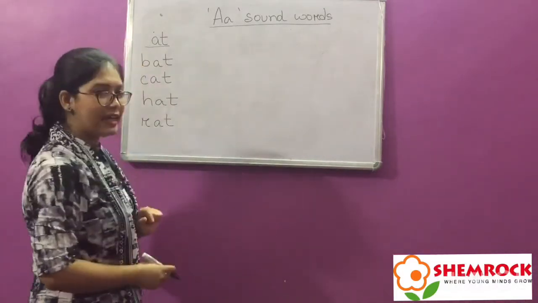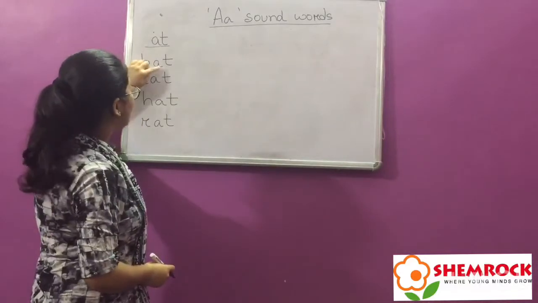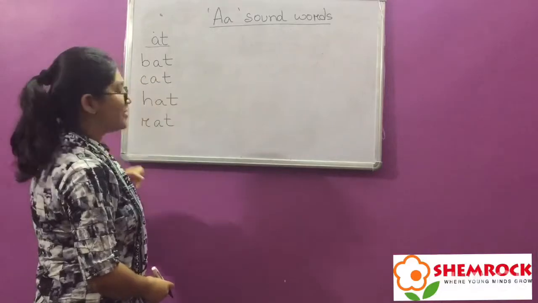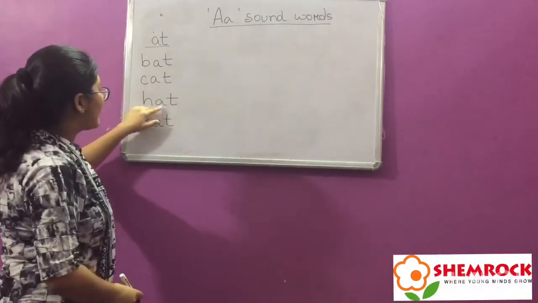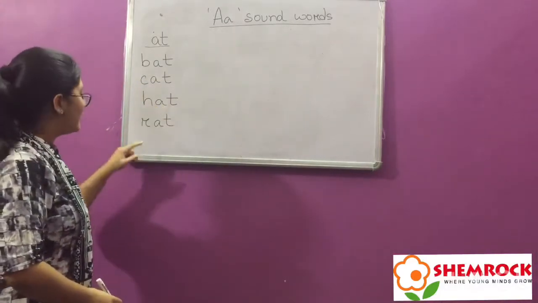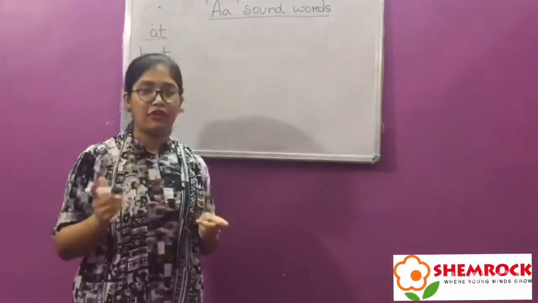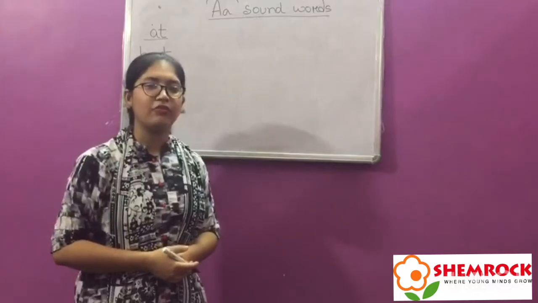Repeat after me. A T. At. B A T. Bat. C A T. Cat. H A T. Hat. R A T. Rat. Now I will teach you another A sound word.